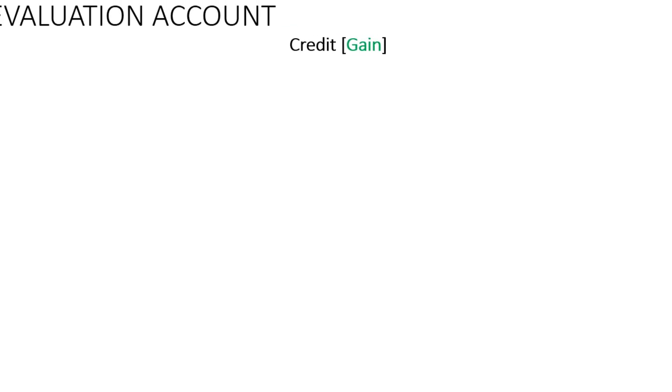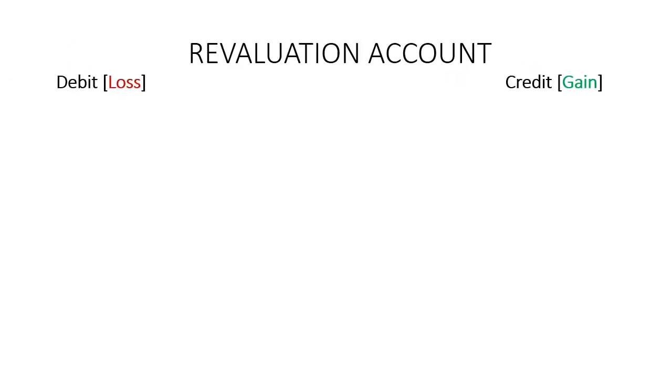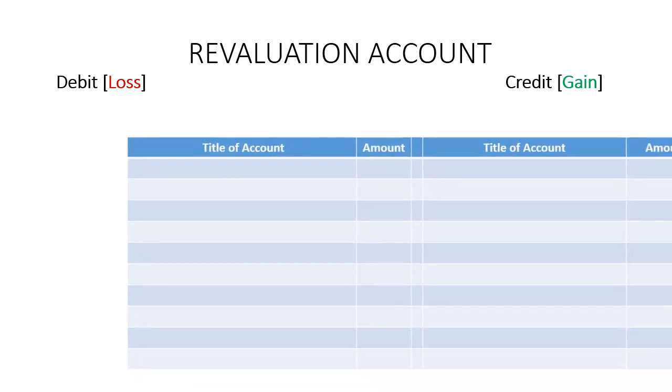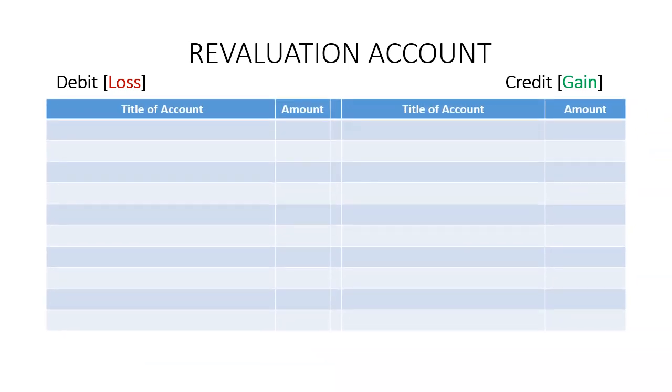Based on the analysis in the previous slide, I'll prepare the revaluation account in the T format, having left hand side debit, right hand side credit. Credit indicates gain, debit indicates loss. Title of the account, amount, title of the account, amount. I will post it item by item simultaneously based on the balance sheet components.